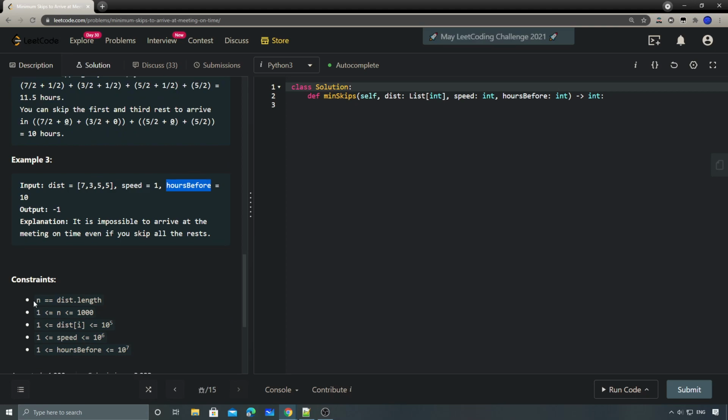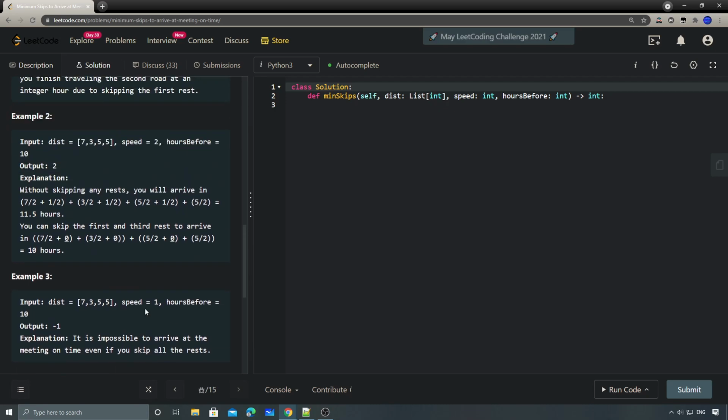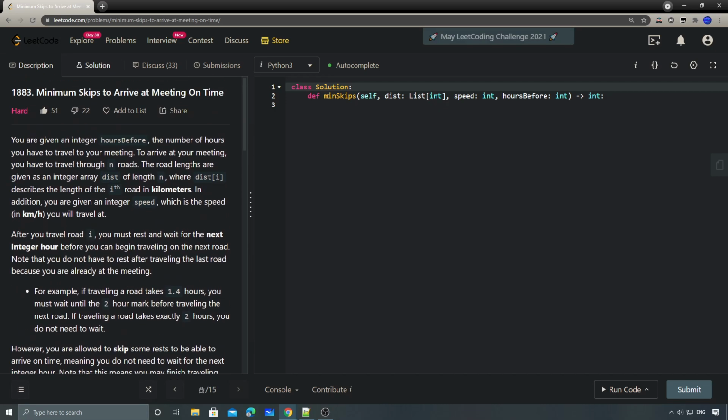And here are some constraints. So we have n is 1000, and then the speed, distance, and hours before are pretty big. Okay, so that's the problem.